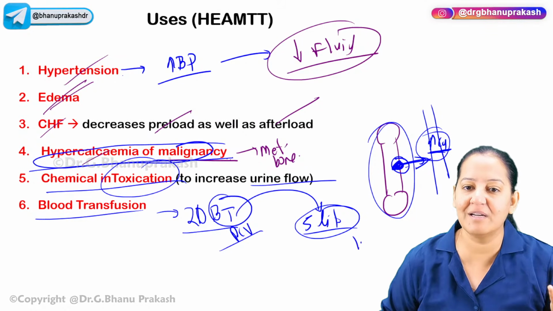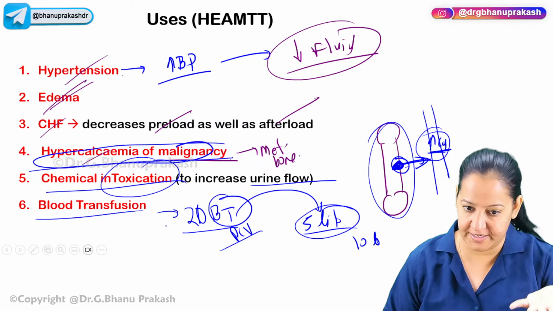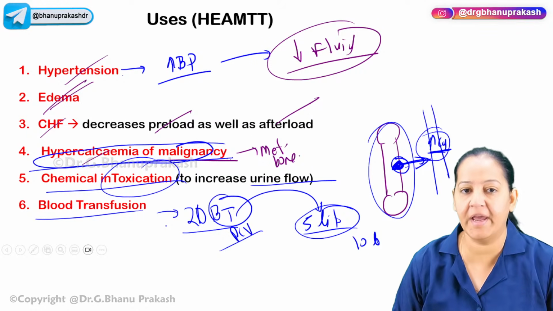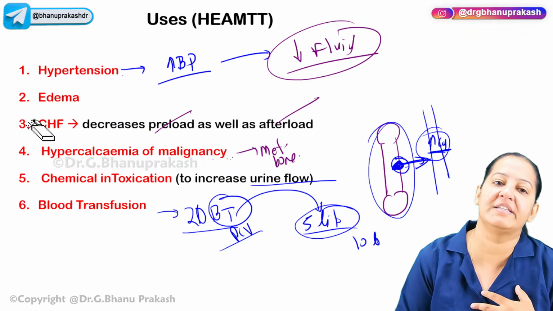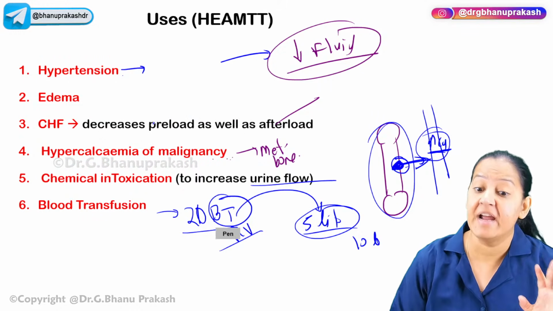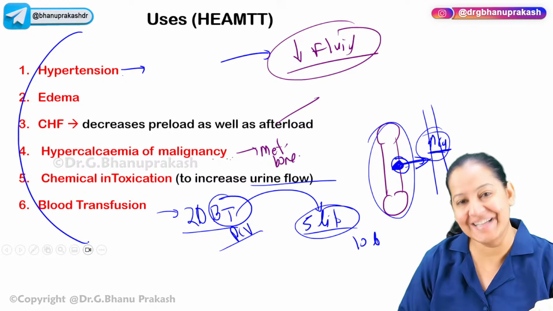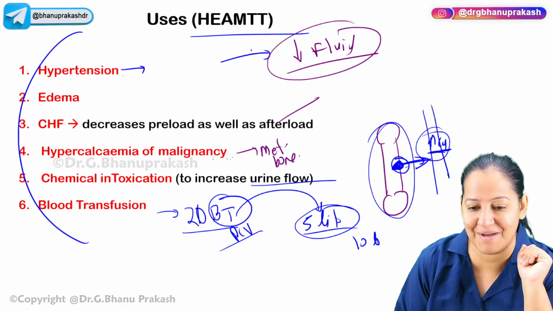5 liters will become 10 liters. Heart will fail. So along with that, give the diuretic. So all the extra fluid will be excreted simultaneously if it is required. So these are the uses. I hope each and every use I explained you in detail. You can understand the meaning why diuretics are useful in these conditions. Now learn a mnemonic and move ahead. So the mnemonic is hemat. You have hematology, na? In pathology, the same hemat.